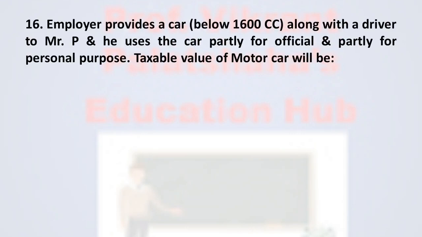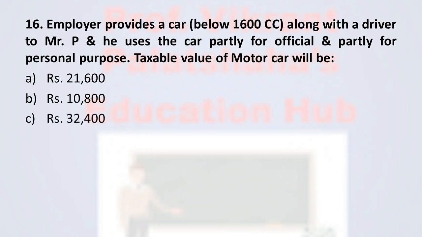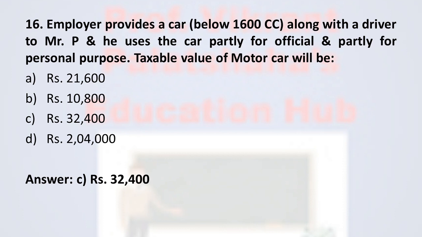Next, question number 16. Employer provides a car below 1600 cc along with a driver to Mr. P, and he uses the car partly for official and partly for personal purpose. The taxable value of the motor car will be: option A, rupees 21,600; option B, rupees 10,800; option C, rupees 32,400; and option D, rupees 2,04,000. And the correct option here is option C, 32,400.